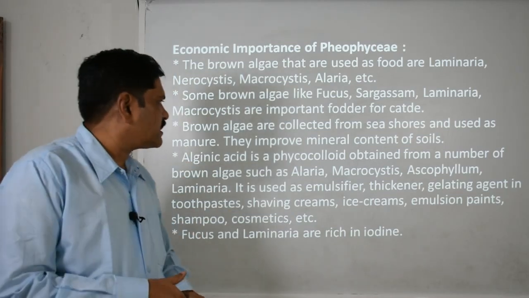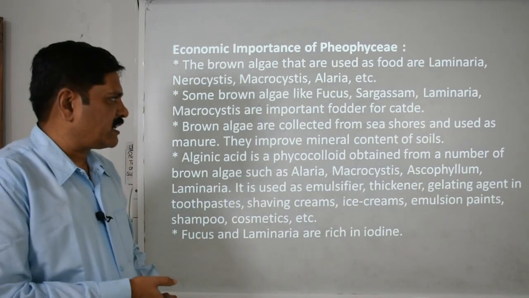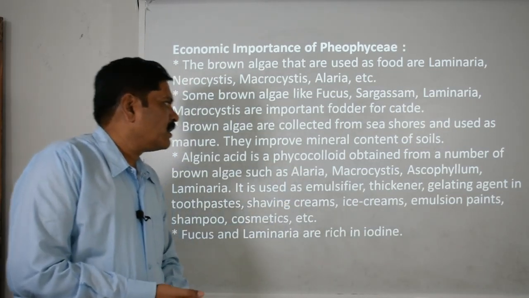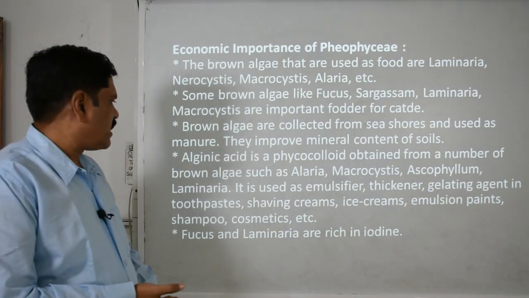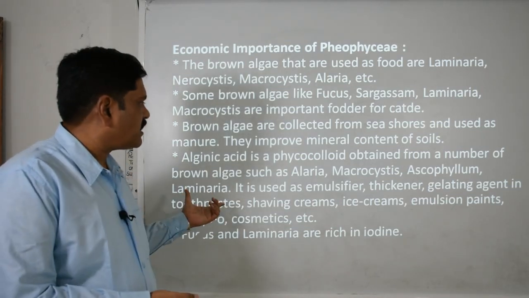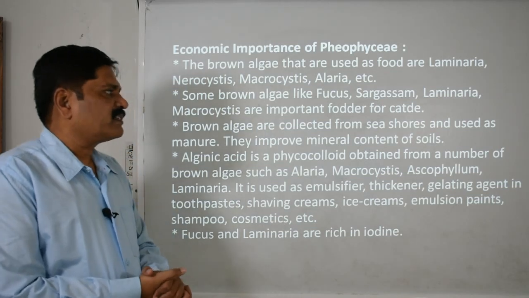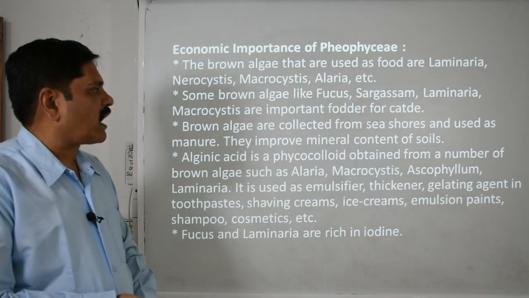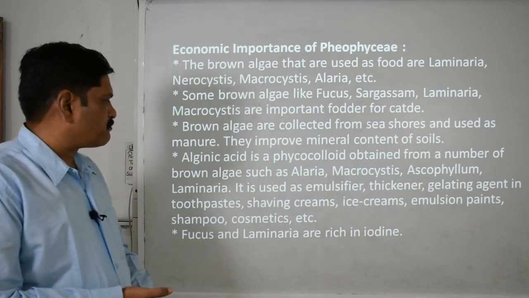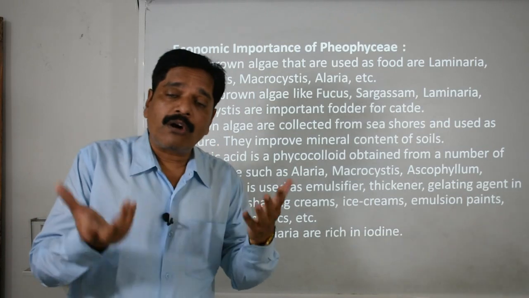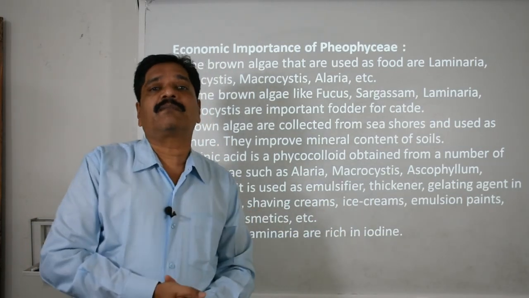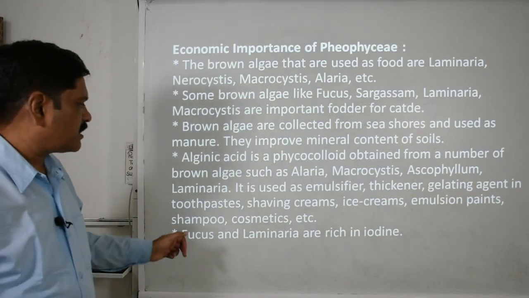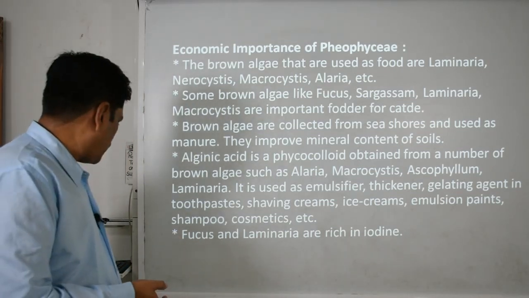Clear? Then alginic acid, which is phycocolloidal in nature, is obtained from a number of brown algae like Alaria, Macrocystis, and Laminaria. It is used as an emulsifier, thickener, and gelling agent in toothpaste, shaving creams, ice creams, emulsion paints, shampoo, and cosmetics. That means all these industries use emulsification with the help of this algal product. And Fucus and Laminaria are rich in iodine.